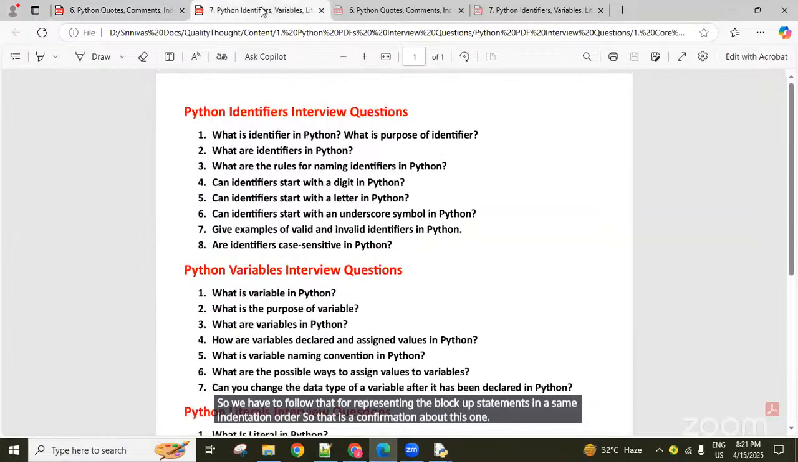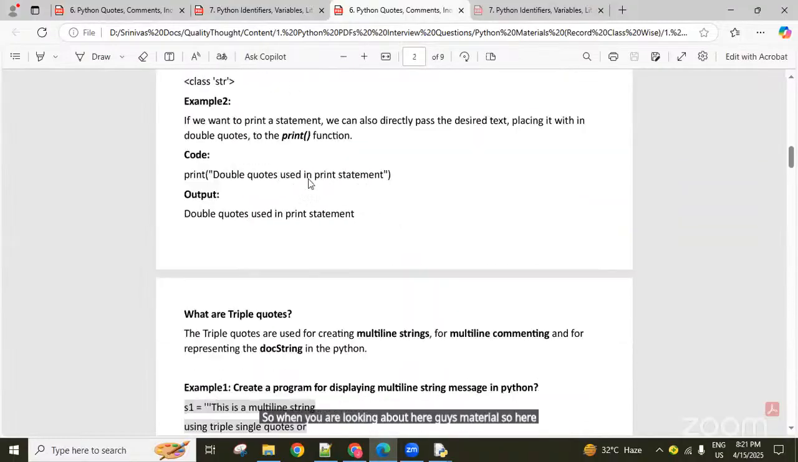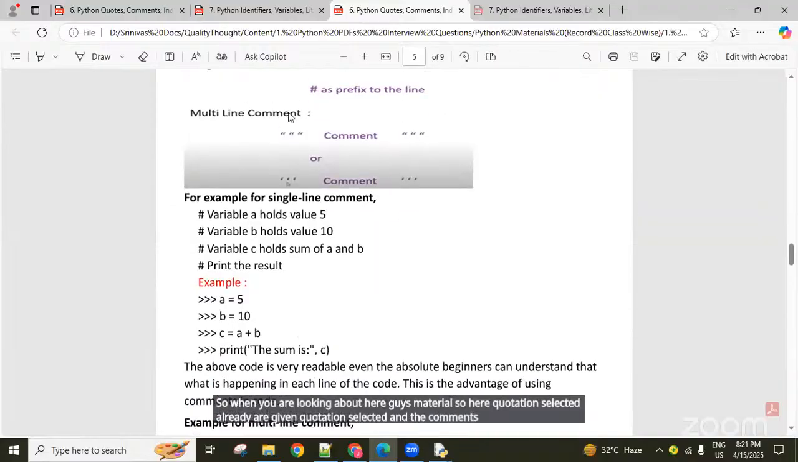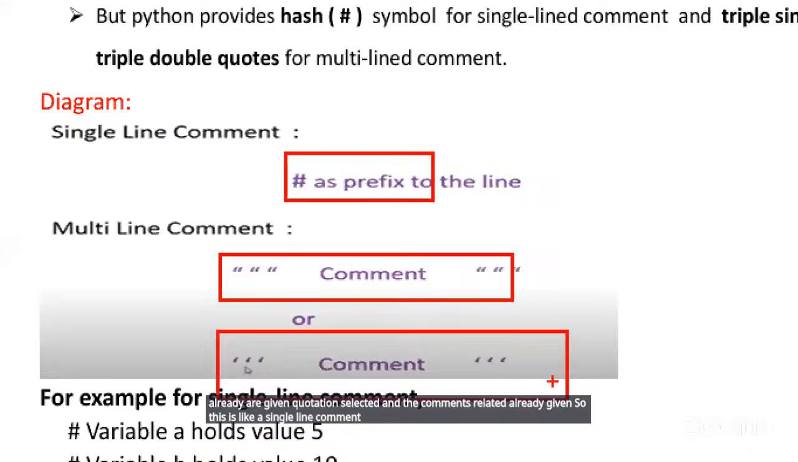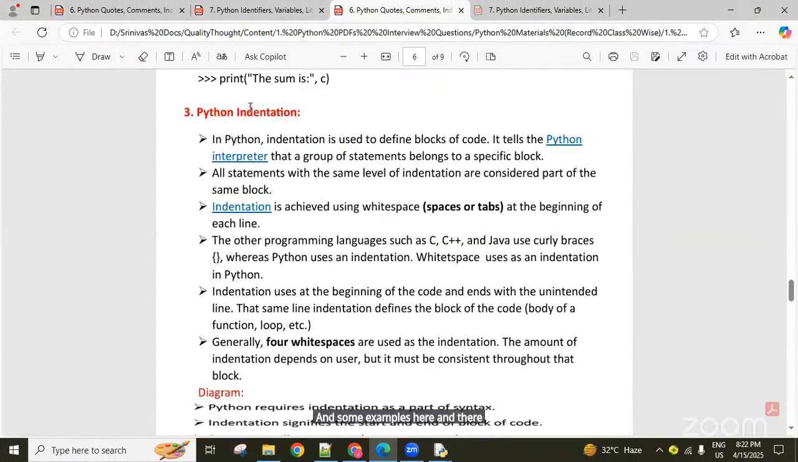So when you are looking at the material here, guys, quotations and comments are already given. This is a single line comment. These are multi-line comments, guys. And some examples are there. And this is about the indentation.